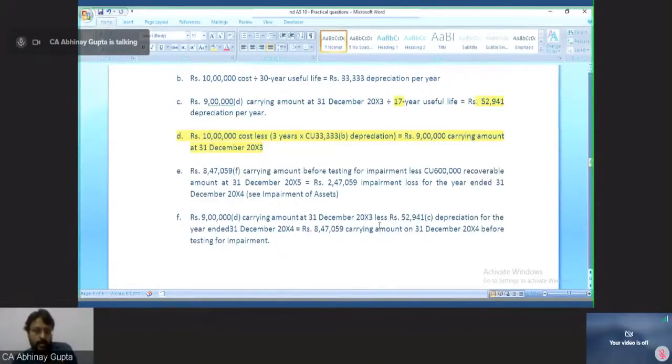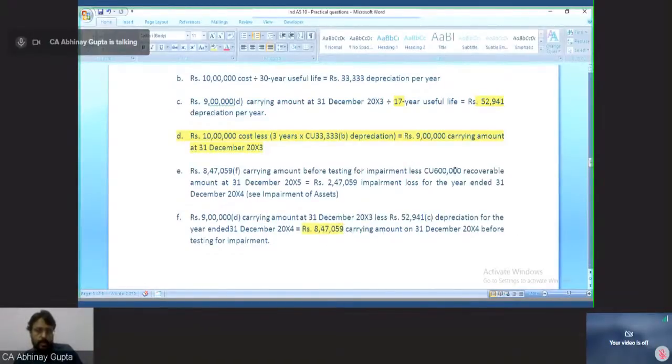So I will recalculate the carrying amount. Carrying amount is 9 lakh, the original carrying amount, minus depreciation calculated above, that is the revised depreciation for the year ended 31st December 2004. So the revised carrying amount, which was 9 lakh earlier, has now become 8,47,059 rupees. It is the revised carrying amount.